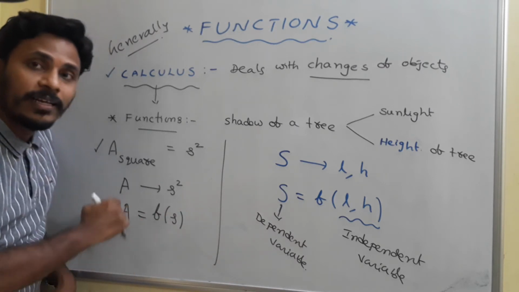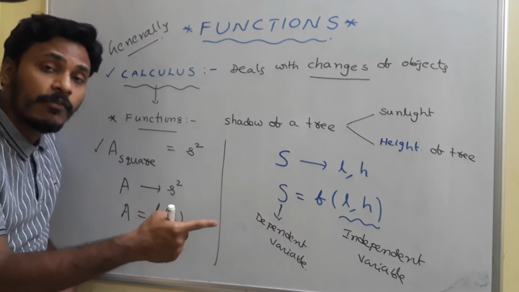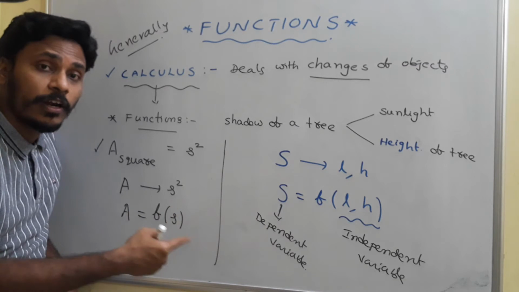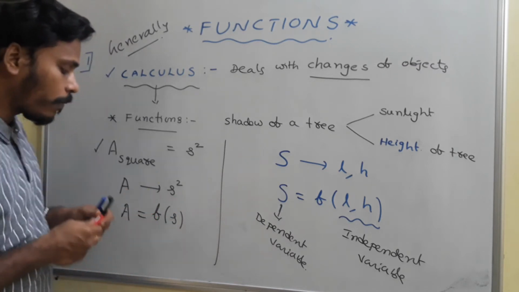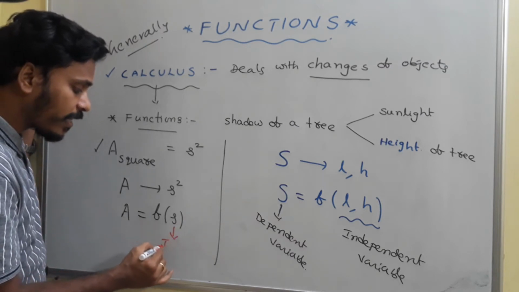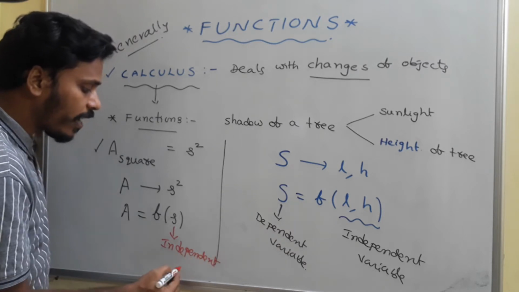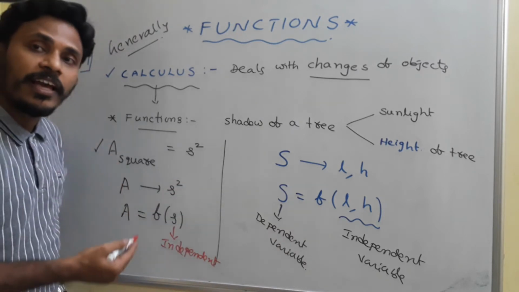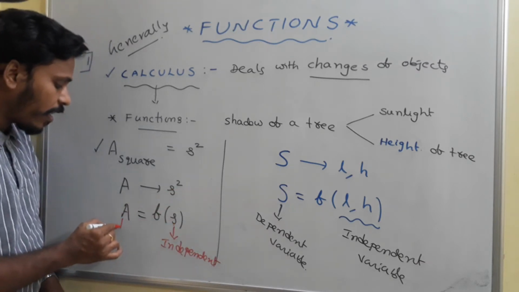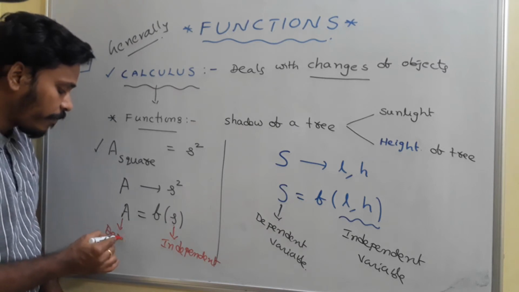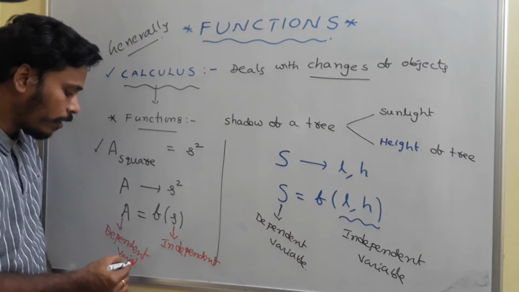See, why are we calling the area a function of S? Because if S changes for different values, the area also changes. So here, if you observe, this S is mentioned as the independent variable. You need to change S. If the side length is 2, the area is 4. If the side length is 5, the area is 25. Like that. You change S, and depending on that S, the area will change. And since the area depends on that S, we call it the dependent variable.